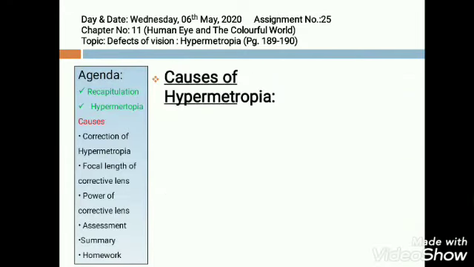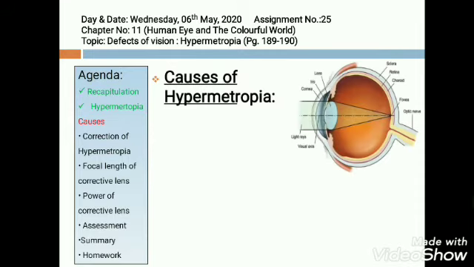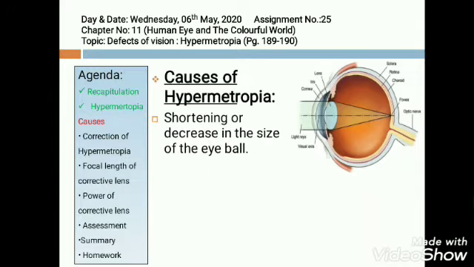Now, what are the causes of hypermetropia? First of all, have a look at the normal eye. When light rays come onto the eye lens, they meet at the retina and form a clear and distinct image at the retina. But the first reason is shortening of the eyeball, a decrease in the size of the eyeball.